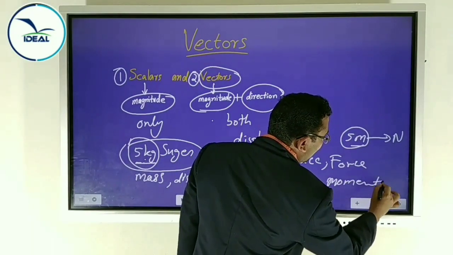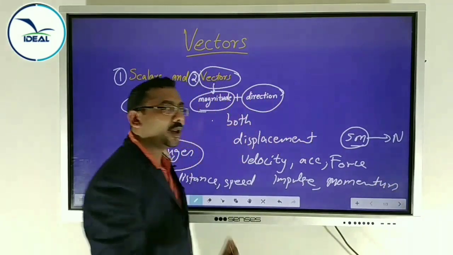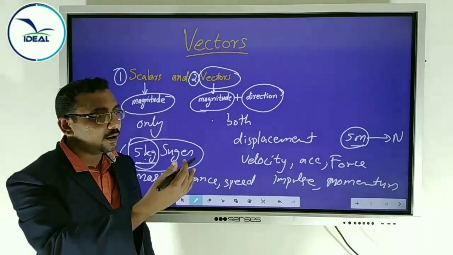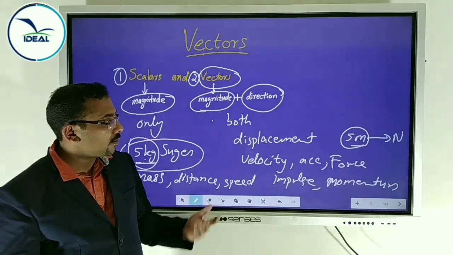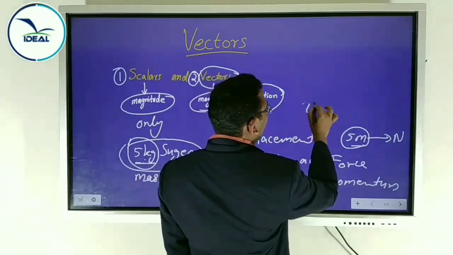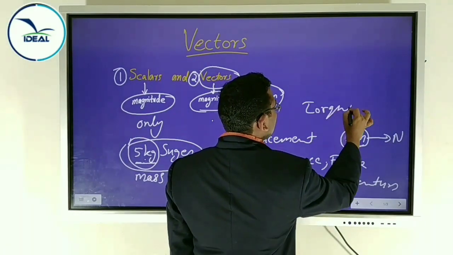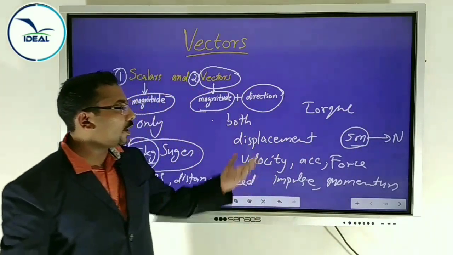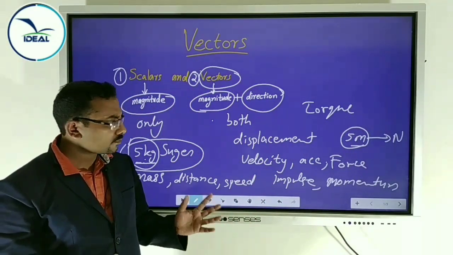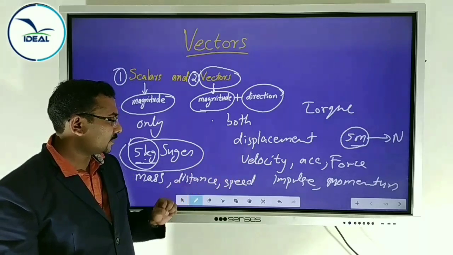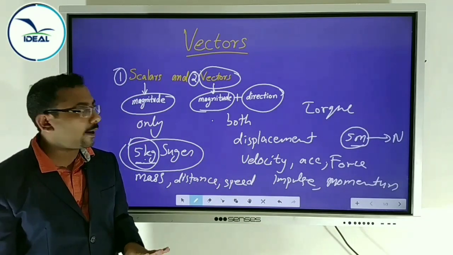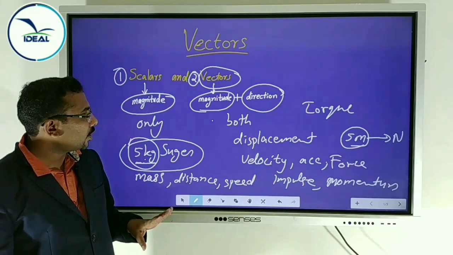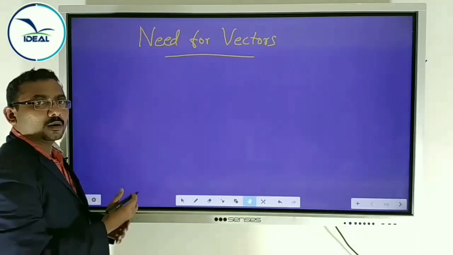Momentum is a vector quantity. Linear momentum, angular momentum, you will study in the coming chapters. They are all vector quantities. Another example, torque, an important vector quantity. Torque, rotational force, is also a vector quantity. Just remember these names, whether each is scalar or vector. That's enough. This is about vectors.